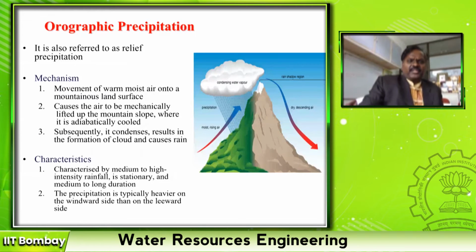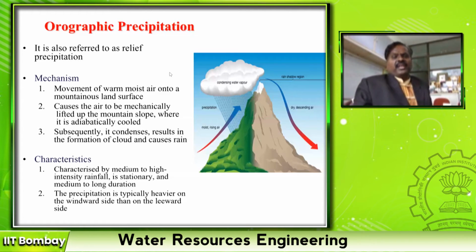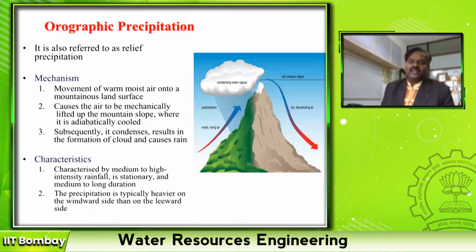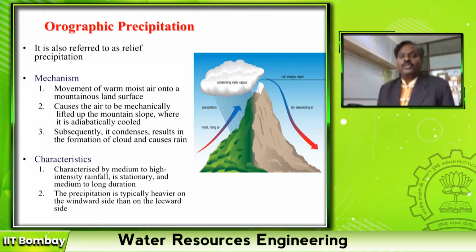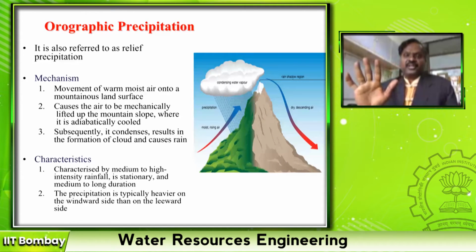orographic precipitation. Right? Orographic precipitation is when the cloud which is bearing moisture is moving towards the land, and there is no dry mass to get attracted to get the rainfall. But suddenly there is a huge high altitude mountain. So then what happens? This mountain range stops these clouds, right?